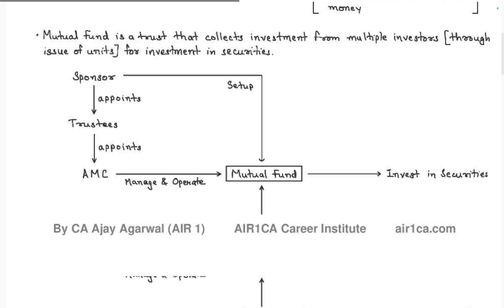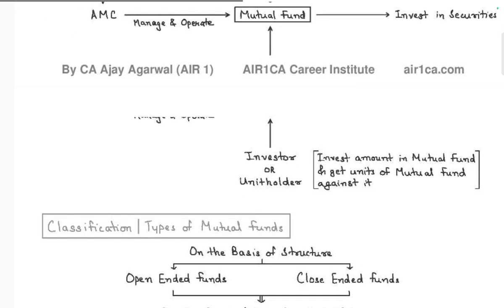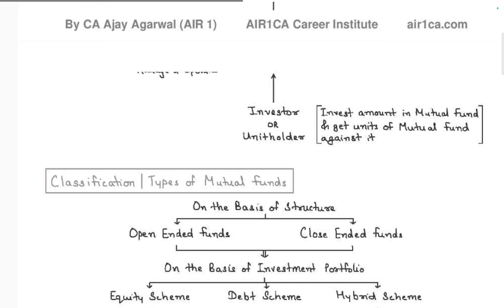Sponsors appoint trustees, and trustees appoint an AMC to manage and operate the mutual fund. The sponsor can directly set up mutual funds and invest in securities. The investor, the holder, invests an amount in the mutual fund and gets units of the mutual fund against it.